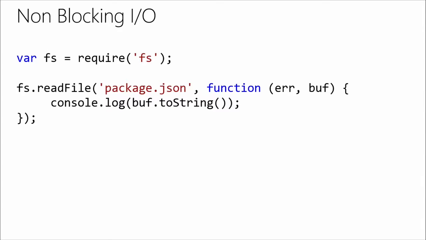The way it does that is by having asynchronous functions that take a callback. So let's say we wanted to read that same file again. If we take a look at the screen, we're going to call read file instead, and we're going to pass in the name of the file. But here we're also going to pass in a callback that returns a buffer. So what Node's going to do is execute this line of code, and continue executing other code until there is enough in the buffer for it to call the callback. Once it gets enough in the buffer, it will call the callback and print it out on the screen. That way, you can be doing anything else at the same time, capturing anything else or another operation, and all you care about is when am I getting this event?